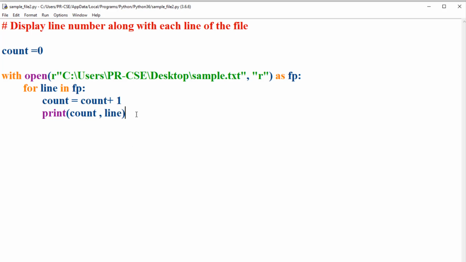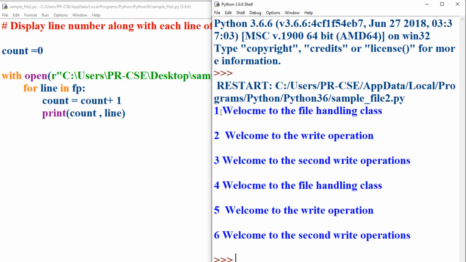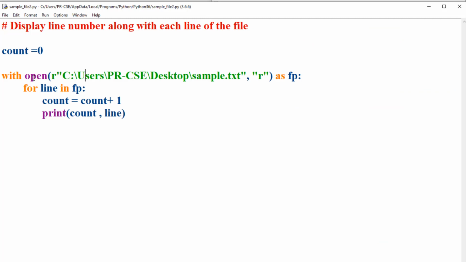Now let's execute this code and see. Here you can observe the first line along with the line number, the second line number along with the text, and so on and so forth till the last line of the file is displayed along with the line number. This is how we can use the with keyword along with the open method to open the files, and moreover inside the with block we can iterate over the contents of the file using the for loop.